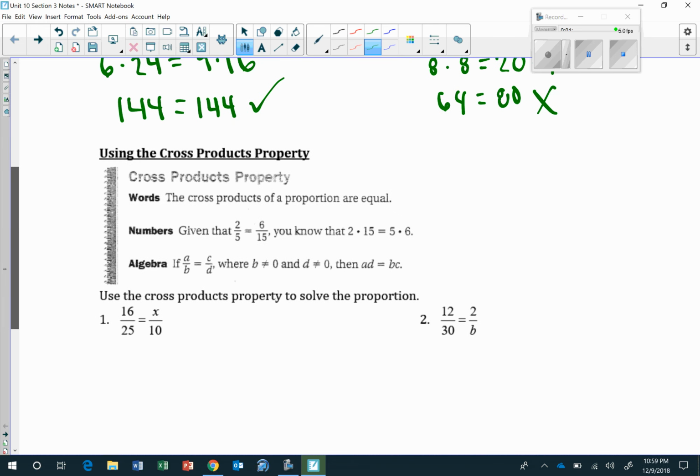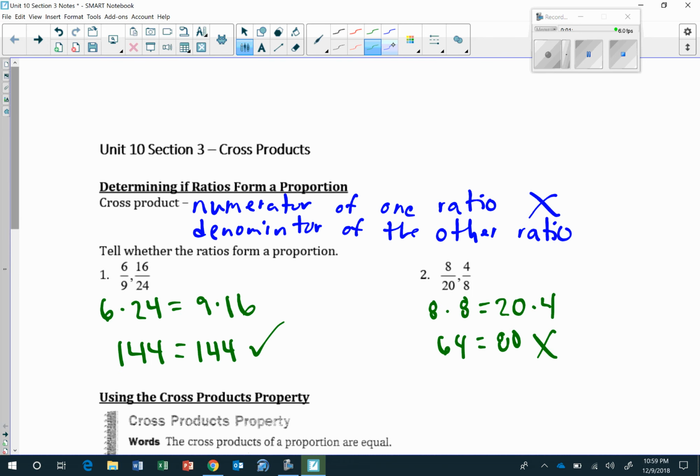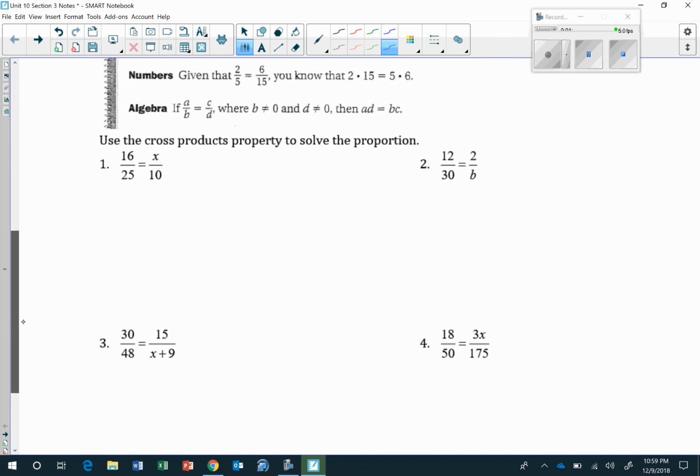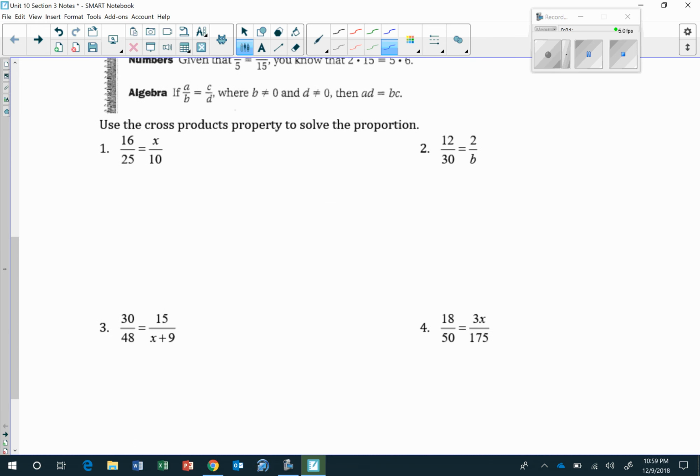The next section says using the cross products property. It basically just says that the cross products of a proportion are equal. So if they tell you that it's a proportion, you know the cross products have to be equal to each other, and we can use that fact to solve for missing values. For this section, it says use the cross products property to solve the proportion.